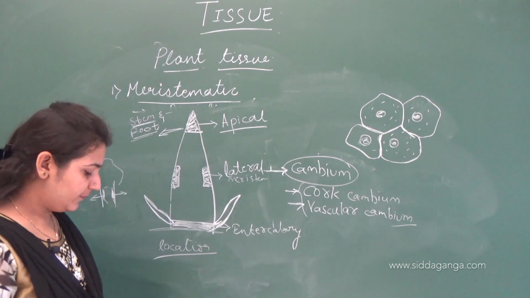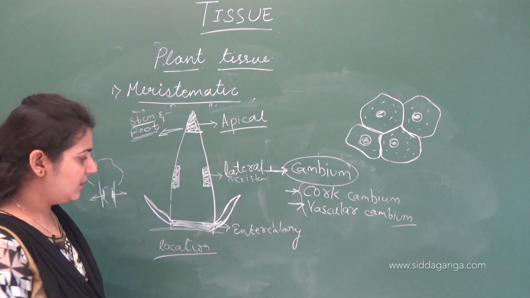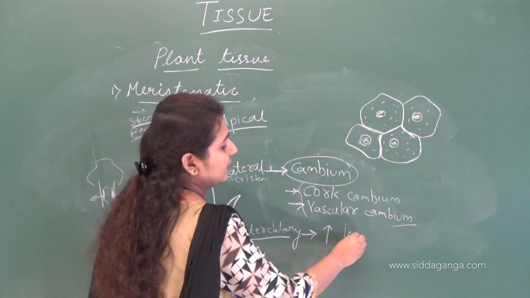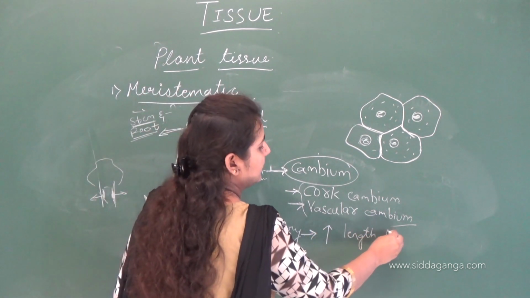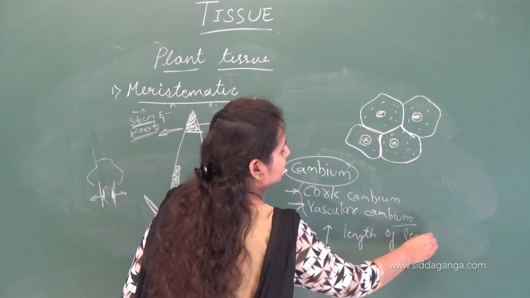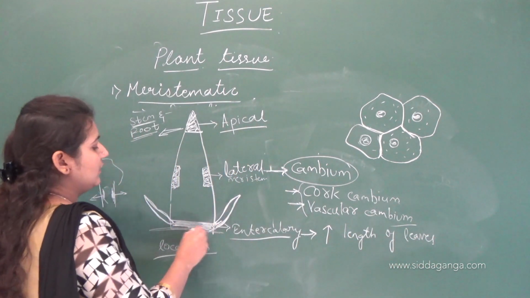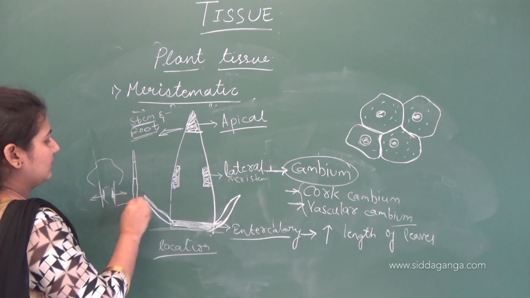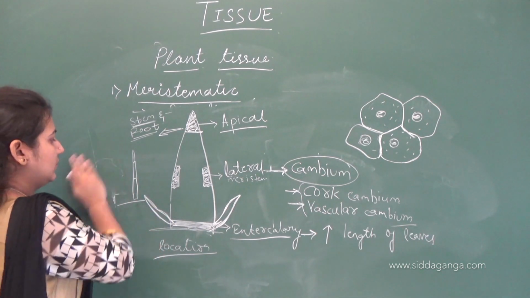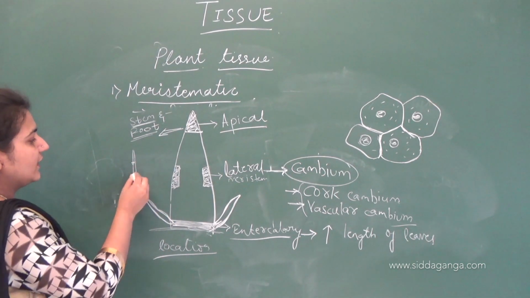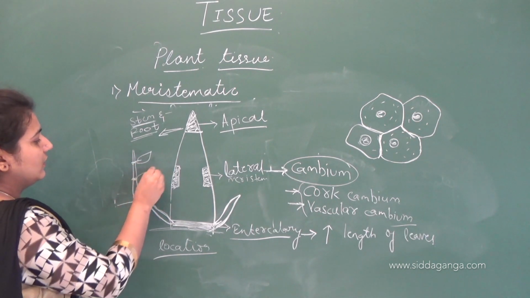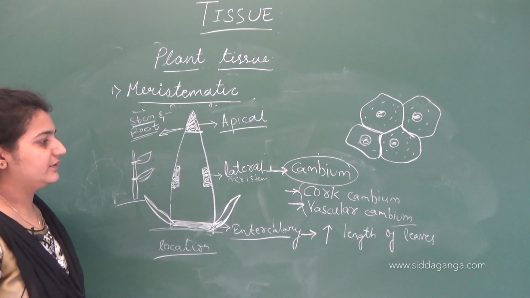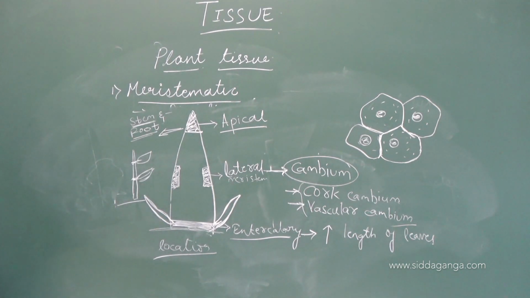And these intercalary meristems are responsible for the increase in length of leaves. These are responsible for the increase in length of leaves at the nodes. If this is a plant, here at nodes this intercalary meristem is present, which is responsible for the growth of leaves to increase the length of this leaf. So this is about the meristematic tissue.